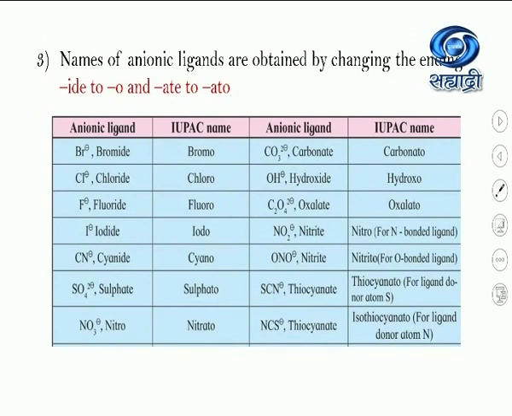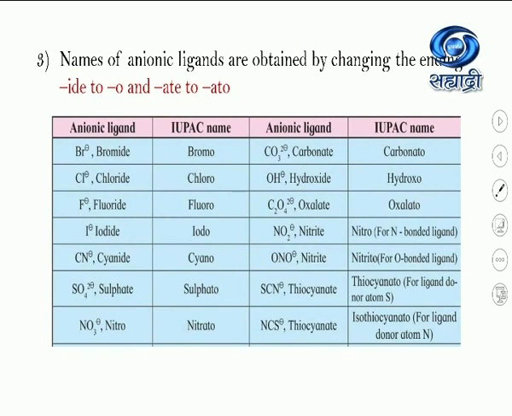This is regarding the type of ligand. Suppose anionic ligands are present in a complex. You know, an anionic ligand means a ligand which carries a negative charge. If anionic ligands are there, then while writing the IUPAC name, we have to change the ending IDE to O and ATE to ATO.